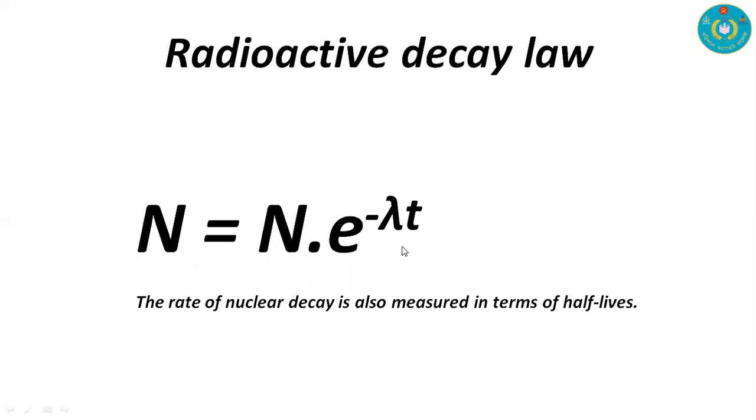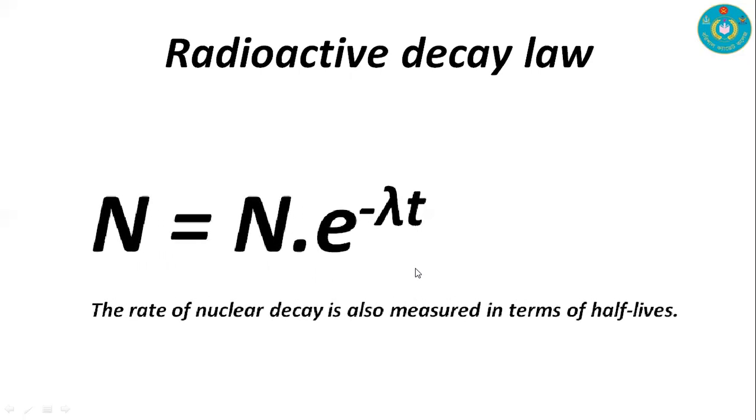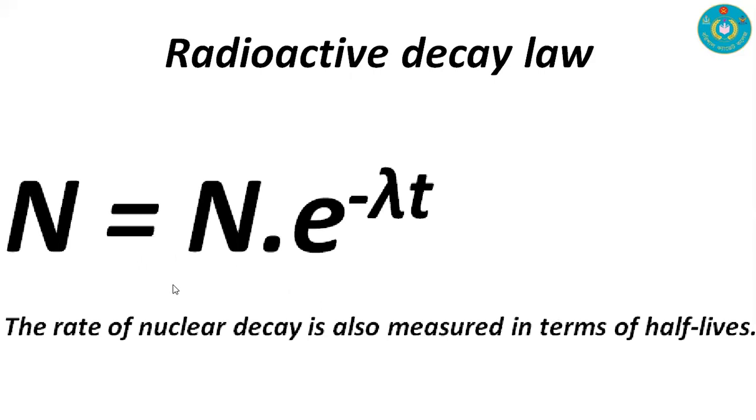And we have derived this equation in our previous slide. We have derived this decay law from the statement of decay law. The final equation for decay law is N is equal to N naught e to the power minus lambda t. And the rate of nuclear decay is also measured in terms of half-life. That is another important topic for us. Our final equation is N is equal to N naught e to the power minus lambda t, and our next topic is half-life.